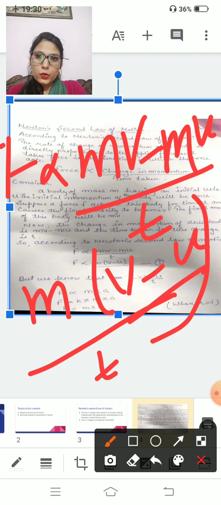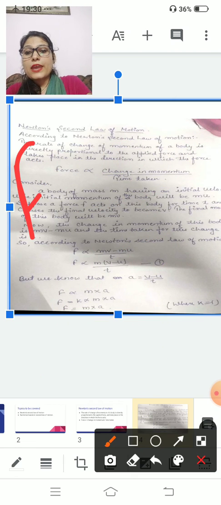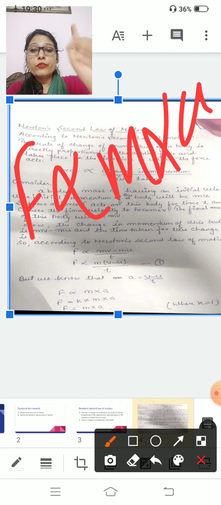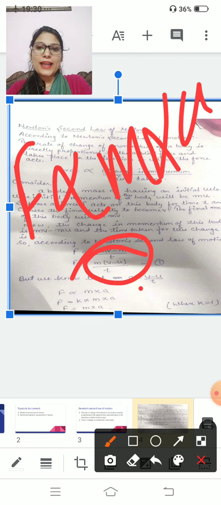And we all know the mathematical expression for acceleration: acceleration is equal to v minus u upon t. So instead of v minus u upon t, you can write F is directly proportional to m into a. That v minus u upon t is replaced by a, because acceleration is equal to final velocity minus initial velocity upon time.